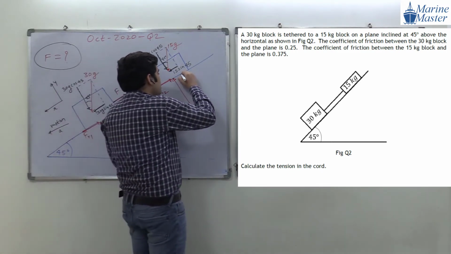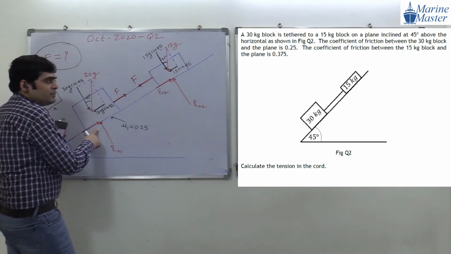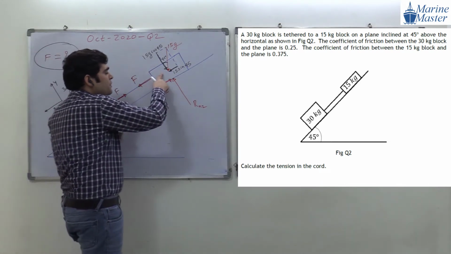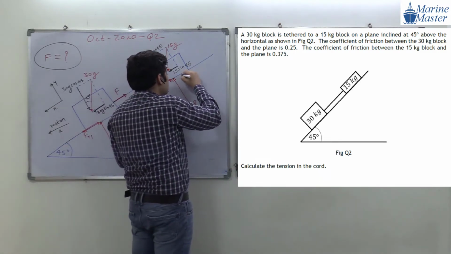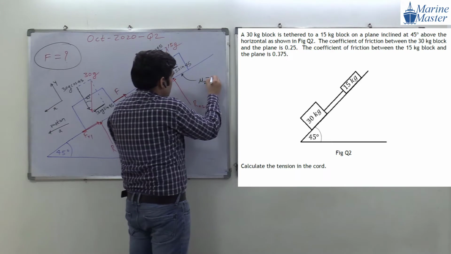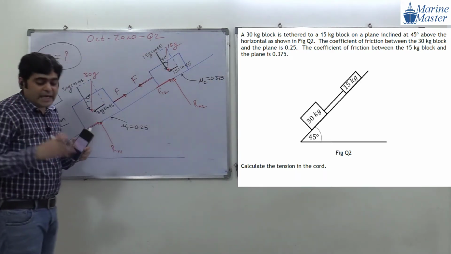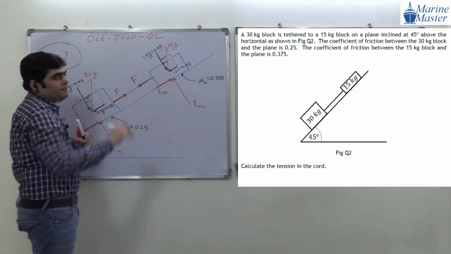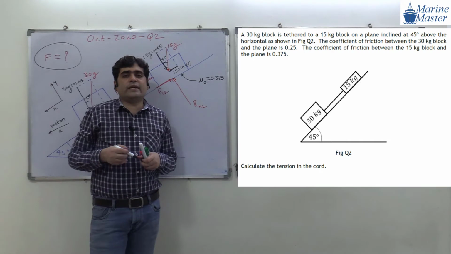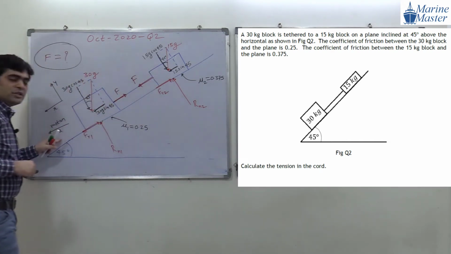And for this plane, it is the same, guys. For this 30 kg mass and this plane, 0.25. For the 15 kg mass and the inclined plane, how much? 0.375. So here please be careful. The coefficient of friction is different. And here both are on the same plane and going together. It means, guys, the acceleration of this mass and the acceleration of this mass will be the same.